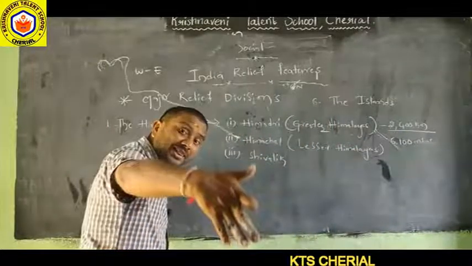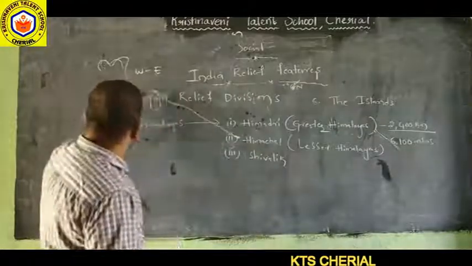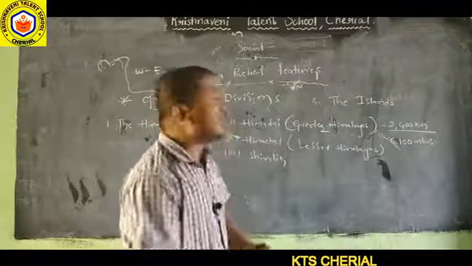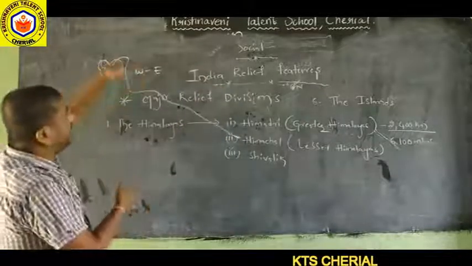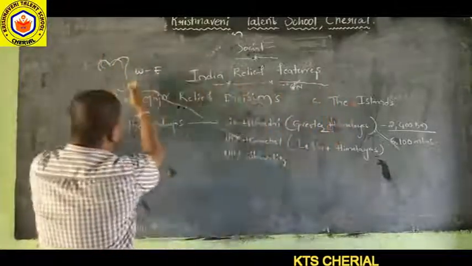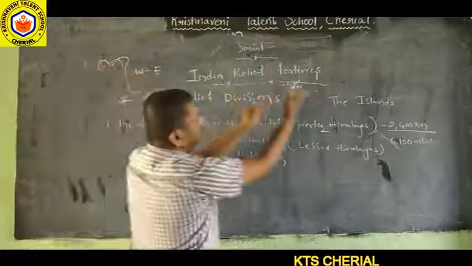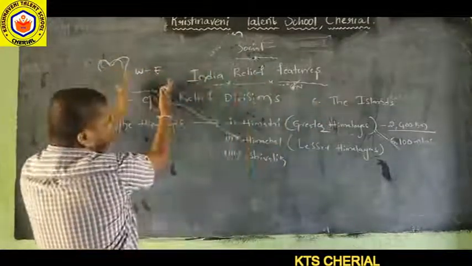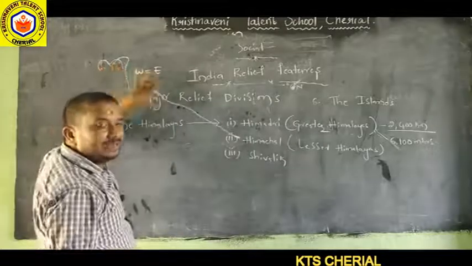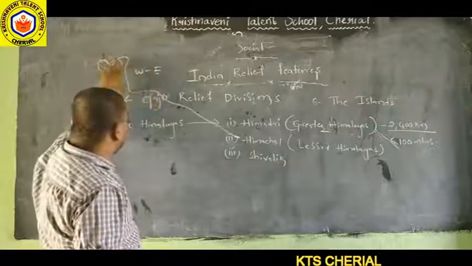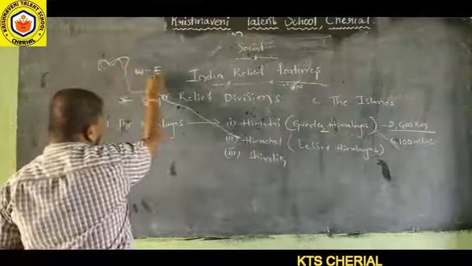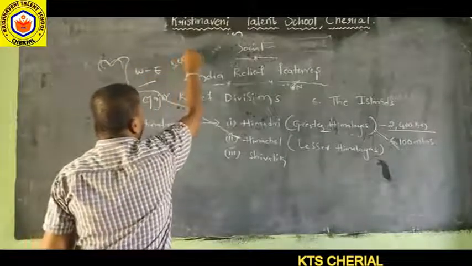So what is the width? The width of the Himalayan mountains is nearly 500 kilometers in the western area. This is the west to east direction. In the west area, the complete Jammu, Himachal Pradesh, and Uttar Pradesh areas, that is 500 kilometers width.